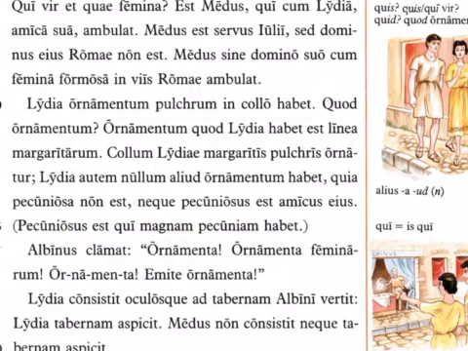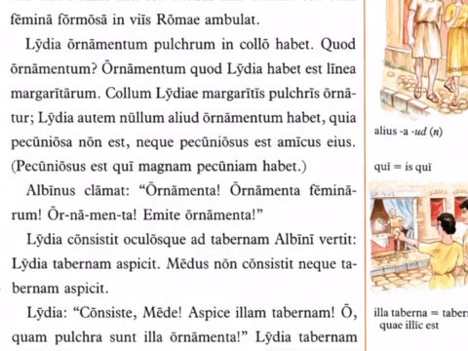Here we have a passive verb sentence. Lydia's neck is decorated, ornatur, with a passive ending, by or with beautiful pearls. Margaritis pulchris, with those ablative plural endings. Remember, ablative you want to translate by, with, from, in, on, or at. Just sort of fit the context. Here, with or by beautiful pearls sounds best. Lydia autem nullum aliud ornamentum habet.